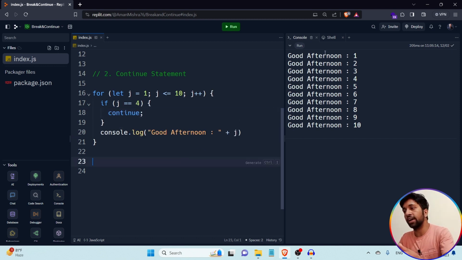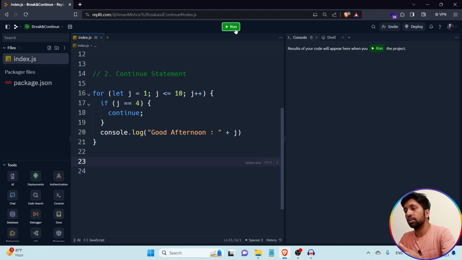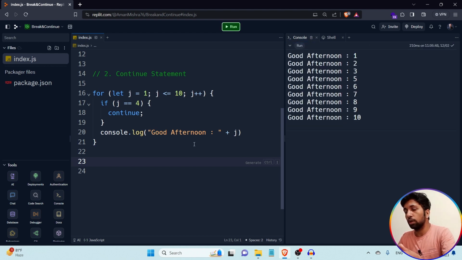Let's see the output. You are able to see good afternoon 1 is correct, 2 is correct, 3 is correct, but good afternoon 4 is not present, because I wrote the condition: if the variable value j is equal to 4, at that moment I write the continue statement. What is the use of the continue statement?